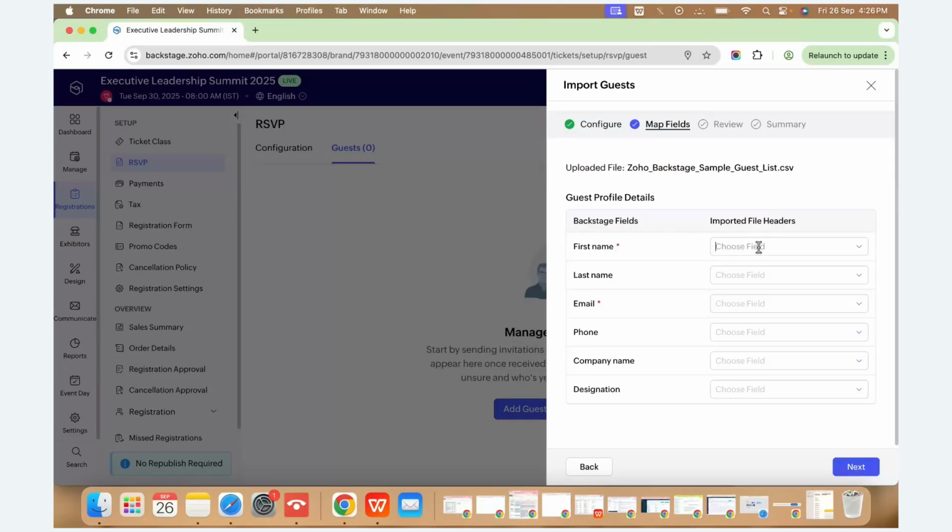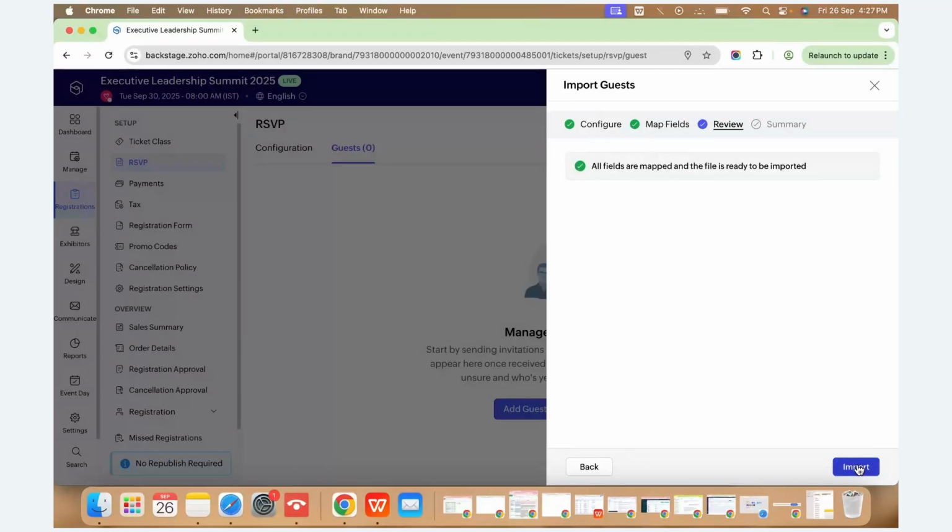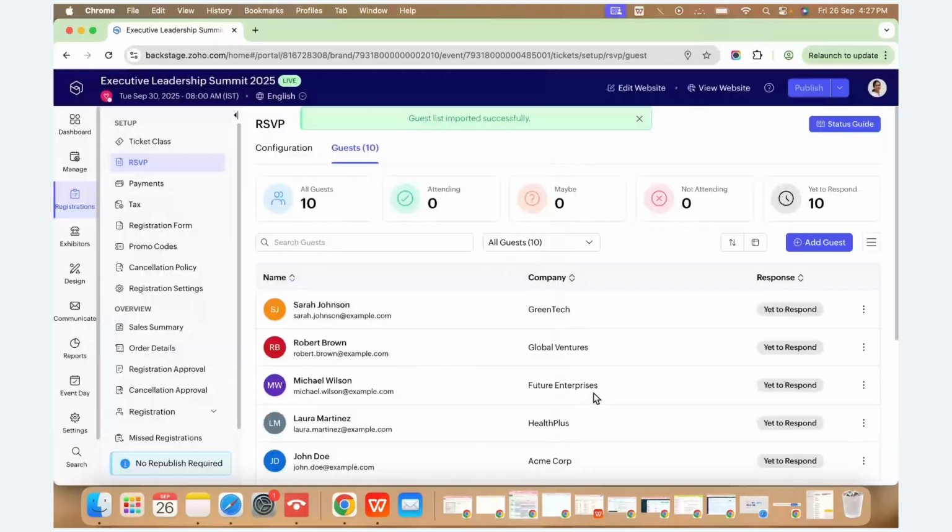And here we have to do the field mapping as well: first name, last name, email, phone, company, and the job title. Once done, you can have other fields as well; based on your necessity, you can create more fields. So once I click on import, confirm, and then import. Okay, here you can see the number of records I have imported is 10 and failed records is 100. Once you click on done, here are those 10 records.